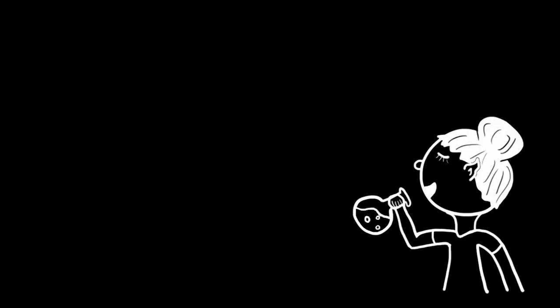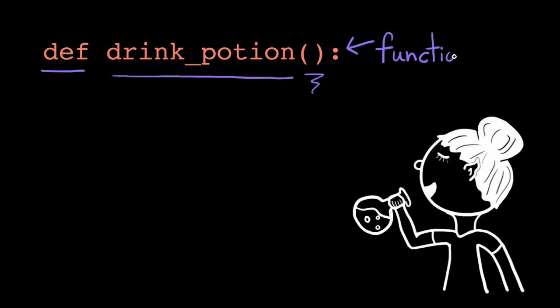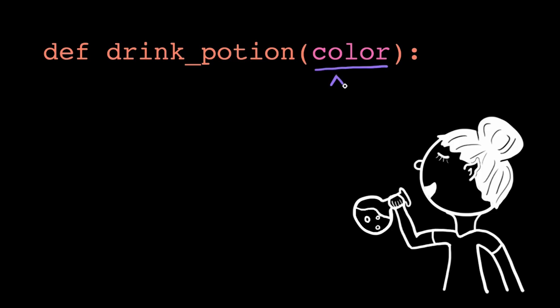To define a new function, we use a function definition. A function definition starts with the keyword def, which stands for define. Then we put the name of our function, followed by a set of parentheses. And then, like most things in Python, we end it with a colon. We call this whole line the function header. Now we're just missing the input values. We need to specify how many input values the function takes and give each of them a name. We then put those names inside the parentheses. These are called the parameters to our function.